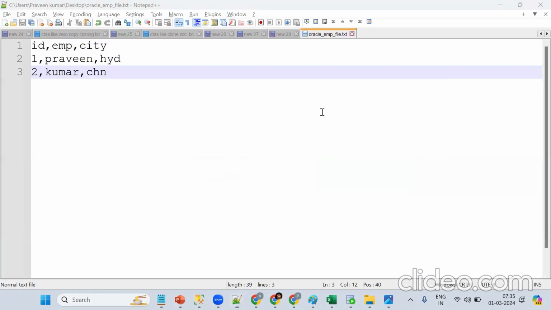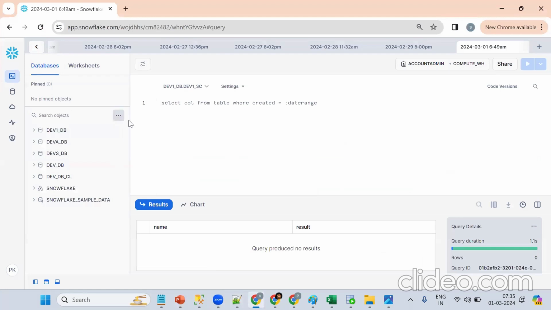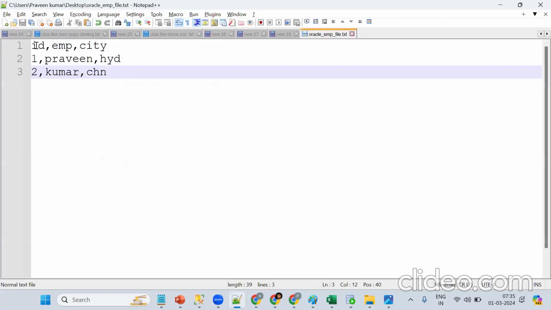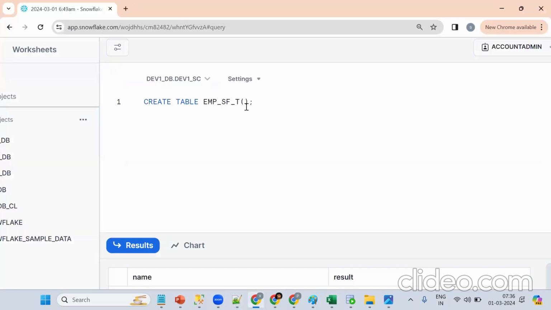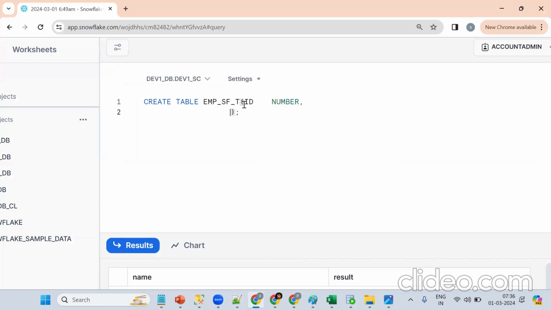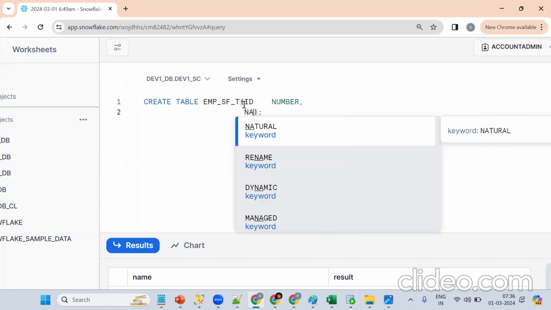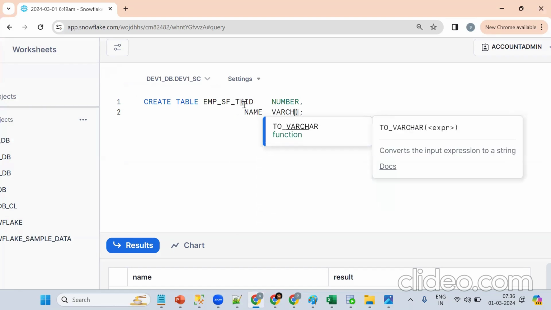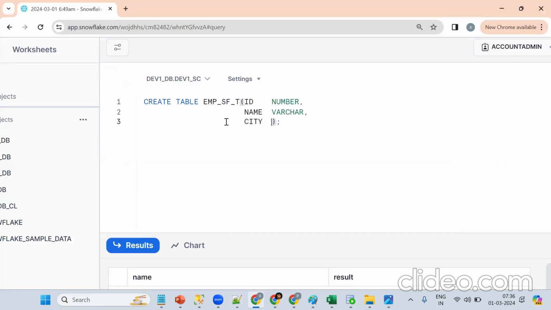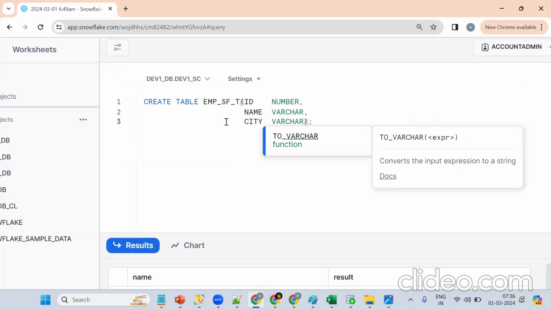Go back here. Now create one table. Tell me the syntax, anybody. Create table EMP_SF_T. Now what are the columns we have here? Based on this file, we should create ID as number, then name, then city. We'll see in detail what exactly these are in Monday's class.